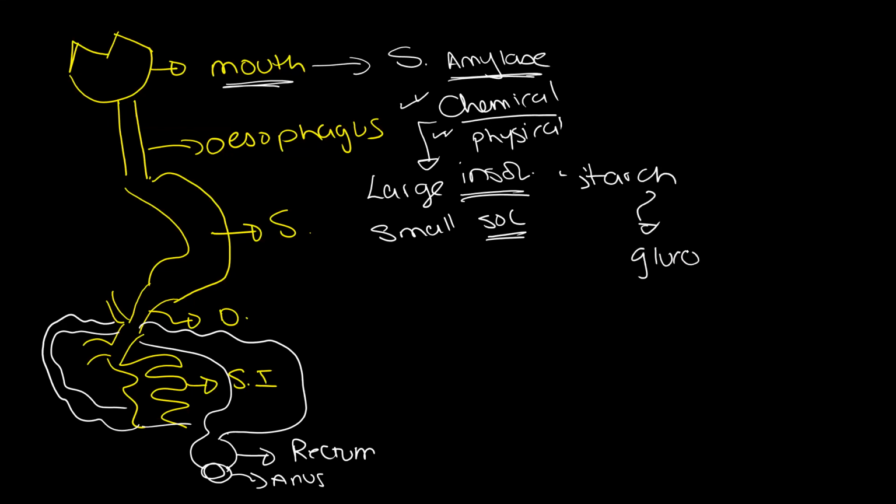Maltose and glucose. So I changed the whole structure of the food. It was starch that has a particular molecular formula, and now it's glucose that has a completely different molecular formula altogether. So this is the chemical digestion. I use enzymes, correct, and I will change the chemistry of the food. I will break chemical bonds. I will change it from insoluble to soluble.